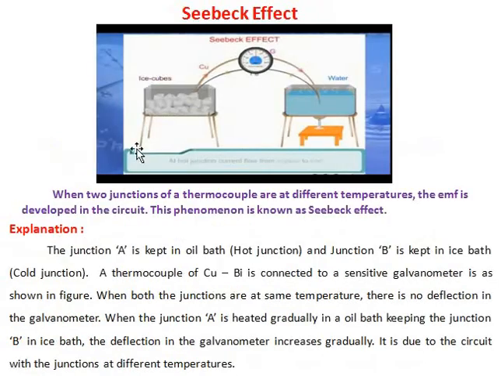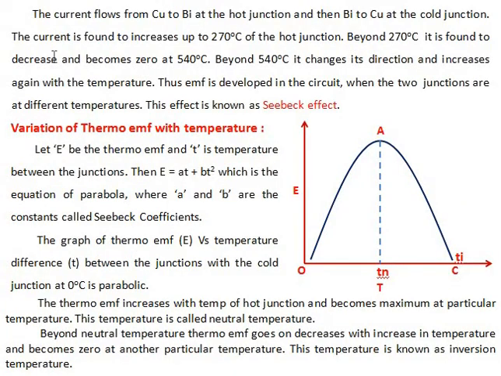The current is found to increase up to 270 degrees Celsius of the hot junction. Beyond 270 degrees Celsius, it is found to decrease and becomes zero at 540 degrees Celsius.